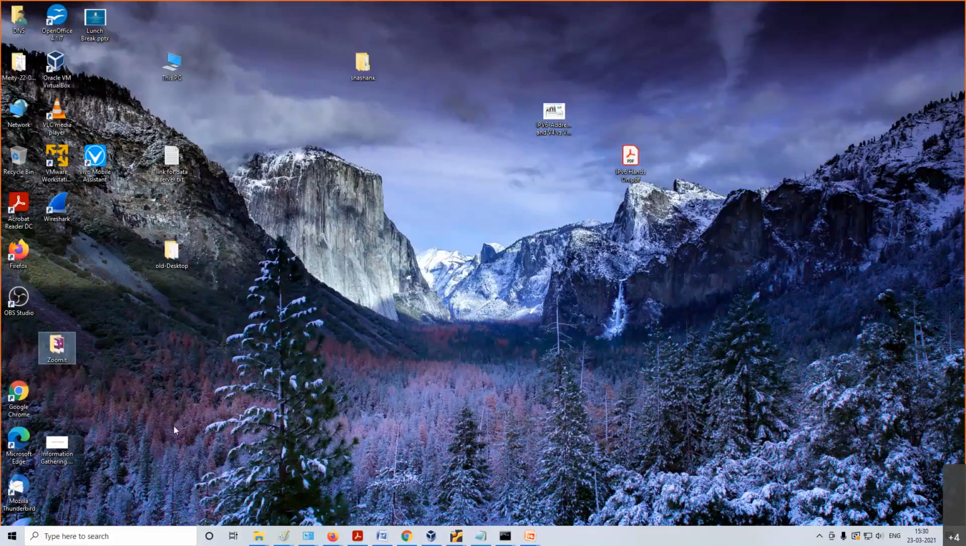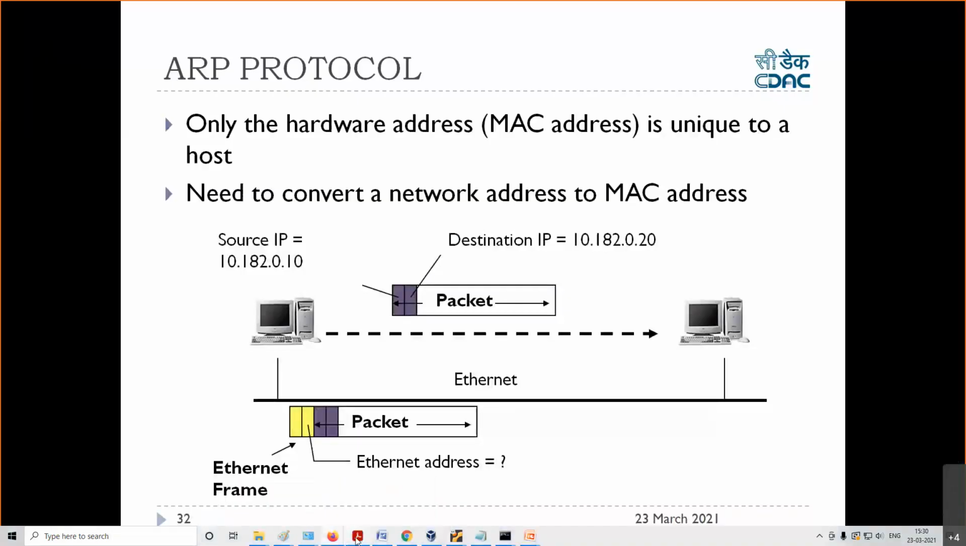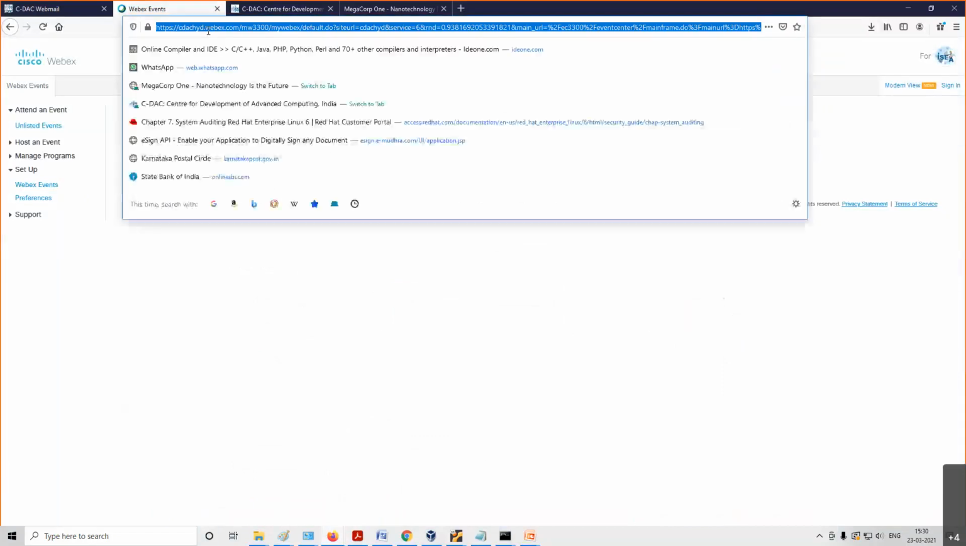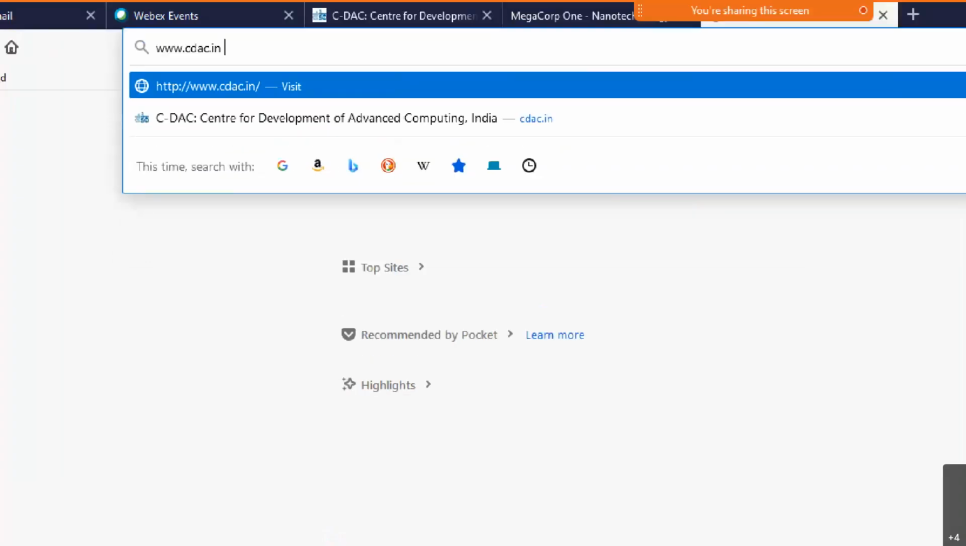So I'll take a simple example here. How actually internet browsing is happening on my system. If I am typing here www.cdac.in, this is what I am typing on my web browser. I just want to tell you how the system will craft a packet, how this communication will happen, what they will write inside the layers, and then how communication will happen. This is what I wanted to show here.